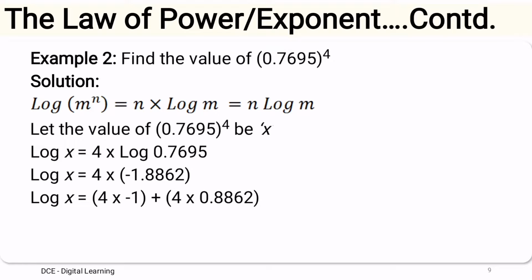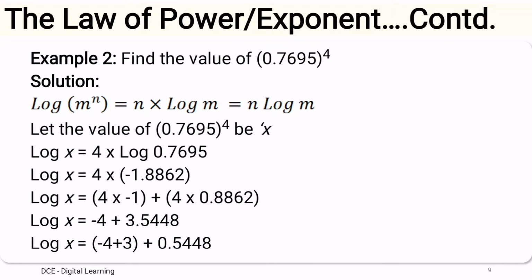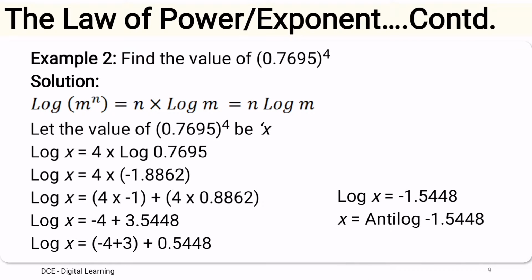As you know, the characteristic may be positive or negative, but the mantissa would always be positive only. Hence, we have to separate the characteristic and mantissa. So minus 1 into 4 plus 4 into 0.8862. So 4 into minus 1 is minus 4, plus 4 into 0.8862 is 3.5448. So minus 4 plus 3, minus 1, .5448. So the antilog value for minus 1.5448.